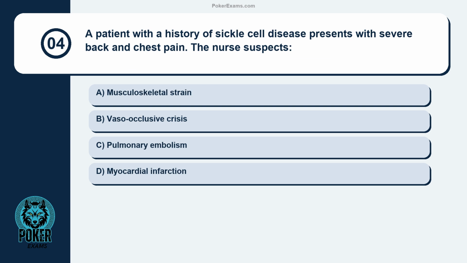Question 4. A patient with a history of sickle cell disease presents with severe back and chest pain. The nurse suspects musculoskeletal strain, vaso-occlusive crisis, pulmonary embolism, myocardial infarction.